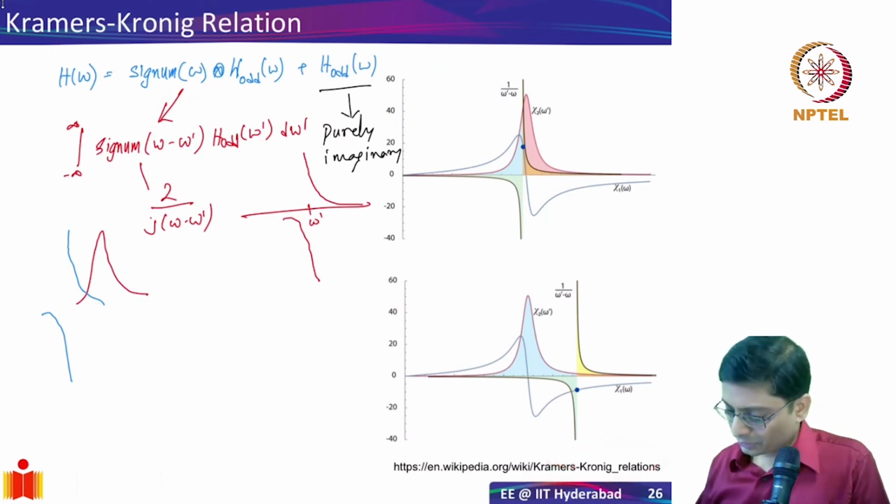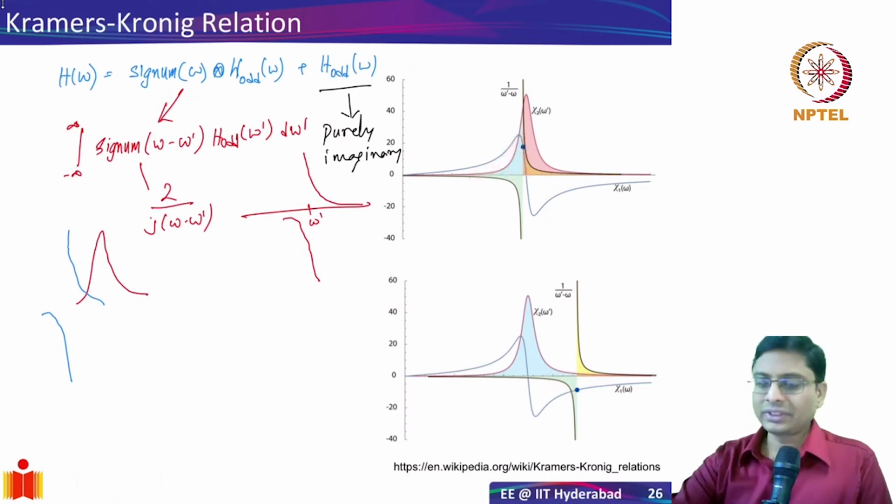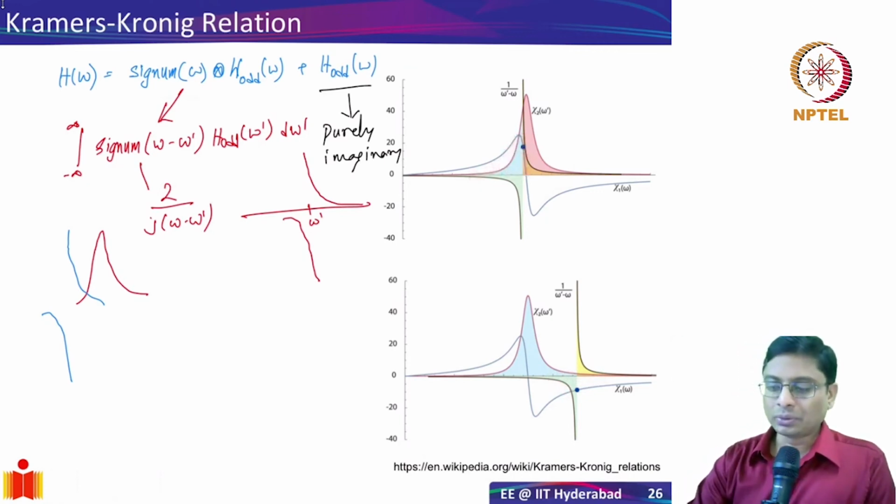So I've taken a couple of examples. If you're far away, let's say above the peak, then you see the contribution is mainly coming from the negative part. And as you move, the negative contribution reduces. In this case, the contribution is positive and it's increasing. Beyond a point, it starts reducing again. So this is the proof that the Kramers-Kronig relation is valid.